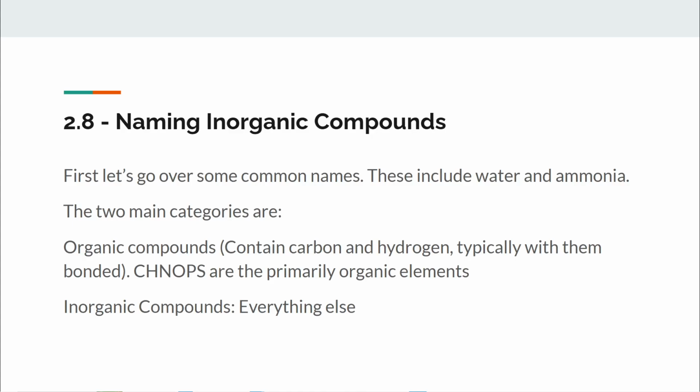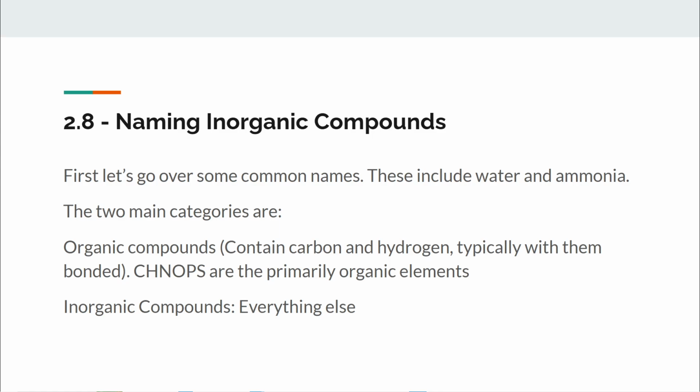2.8 Naming inorganic compounds. Now, in AP Chemistry, you'll really only have to deal with inorganic compounds. There might be some organic compounds like ethane, methane, butane, propane, but in reality, you only have to deal with these. I mean, methane comes up pretty often, but just focus on this right now because you'll probably have to go over some nomenclature rules or naming rules later on in AP Chemistry.